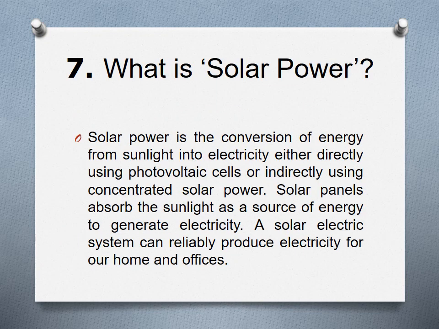The 7th question is, what is solar power? Solar power is the conversion of energy from sunlight into electricity, either directly using photovoltaic cells or indirectly using concentrated solar power. Solar panels absorb the sunlight as the source of energy to generate electricity. A solar electric system can reliably produce electricity for homes and offices. This is the answer for the 7th question. Write fast and write clearly, all of you.